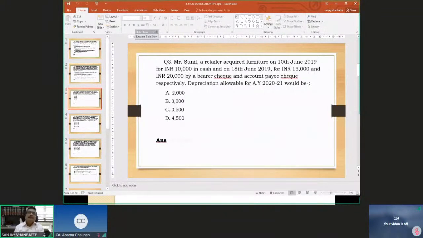Let me tell you, the rate of depreciation on furniture is 10%. As per Appendix A to the Income Tax Rules, the rate of depreciation on furniture is 10%. So what is the actual cost on which you will claim the depreciation at 10% in this situation?